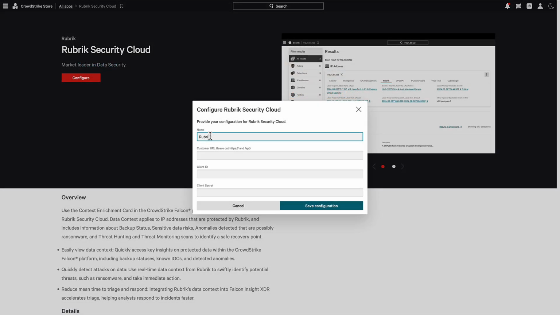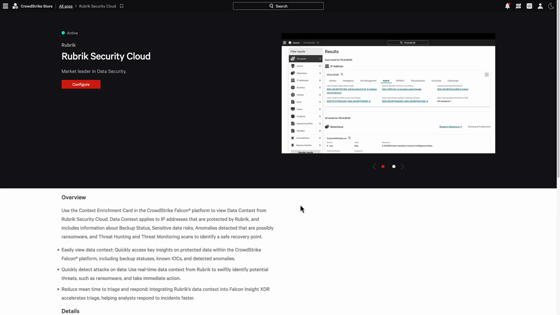Switching back to the Falcon console, enter your Rubrik Security Cloud URL into the customer URL field. This is the address that ends .my.rubrik.com. We then need to copy the client ID and the client secret from the downloaded JSON file and paste them into the same fields in the Falcon console. Once completed, you can save the configuration and the hard work is done. Make sure to securely delete the downloaded JSON file, as we're now finished with it.